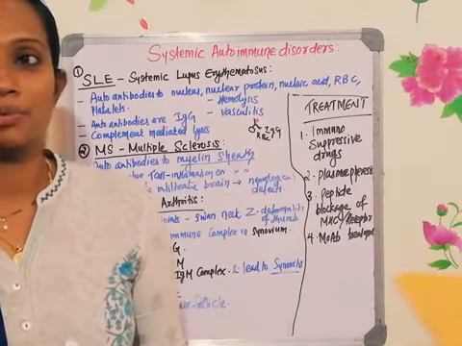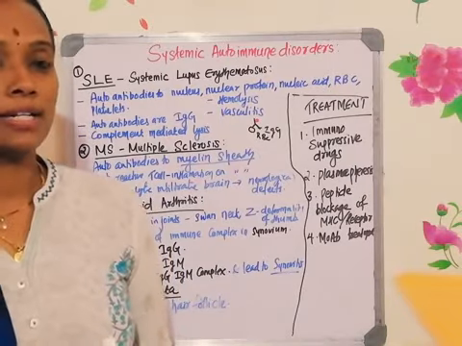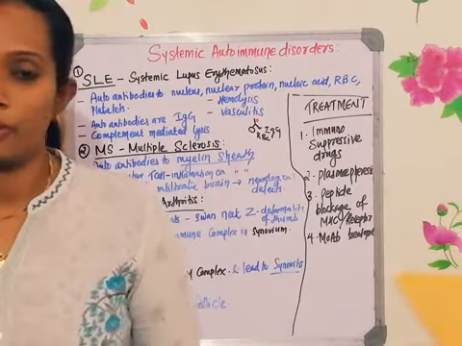You remember what the term which ends with itis means, that means some inflammation. What do you mean by vasculitis then? Inflammation of the vascular tissue. Okay, so this can be seen. All of you are clear with that?